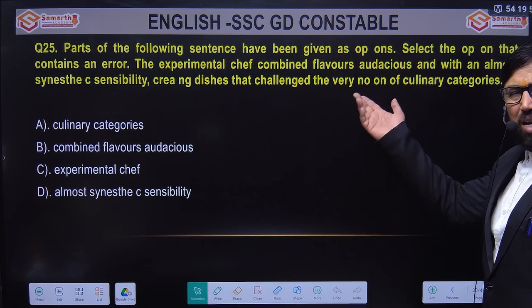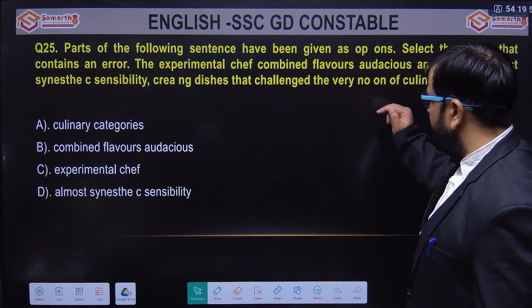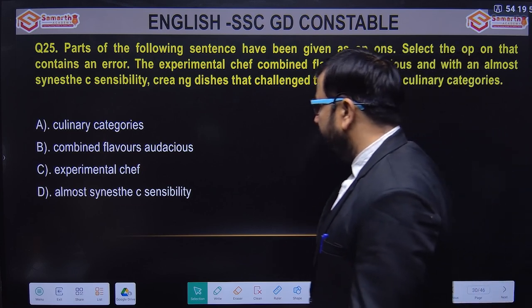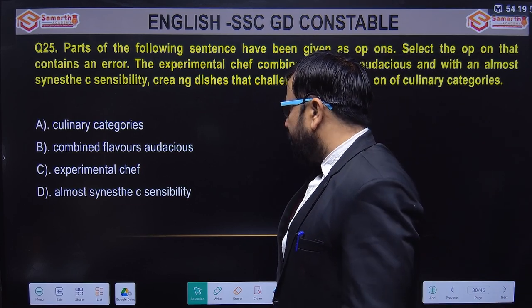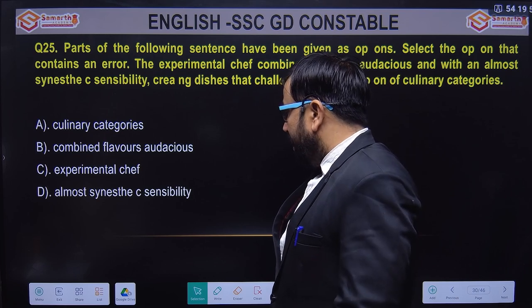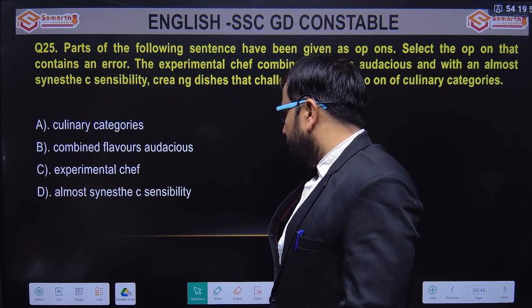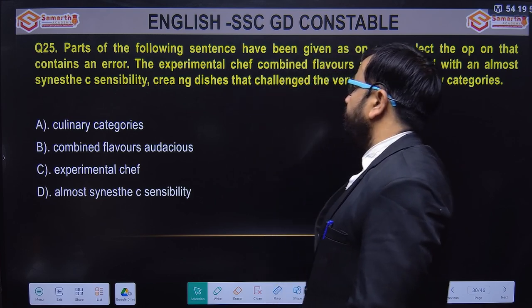Some letter is missing again, I can see. It should be notion. Let's look at the options: culinary categories, combined flavor, audacious, experimental chef, almost synthesis sensibility.